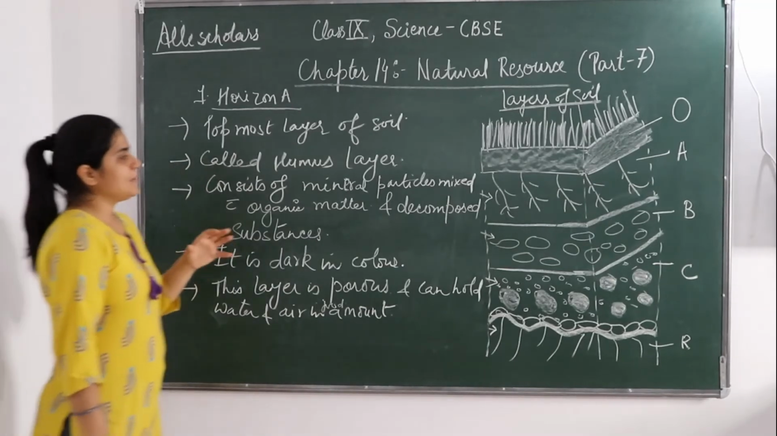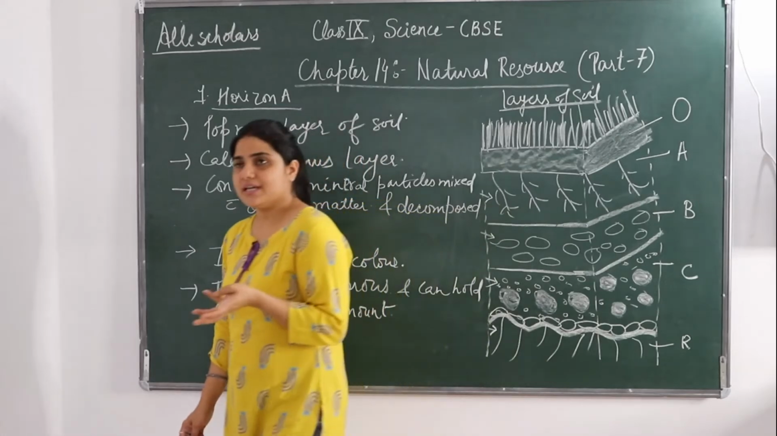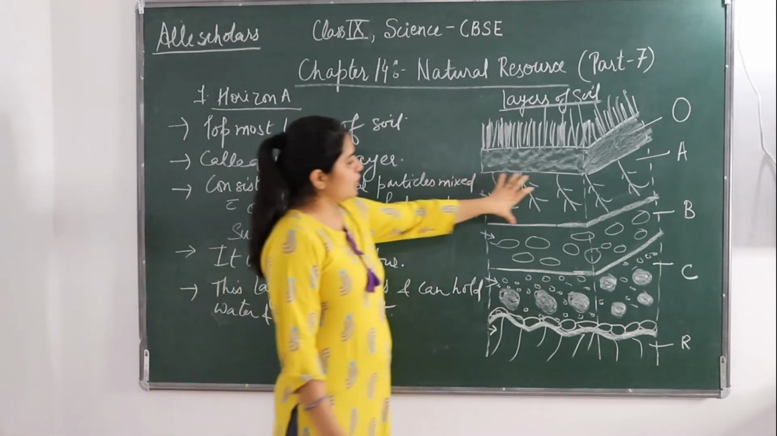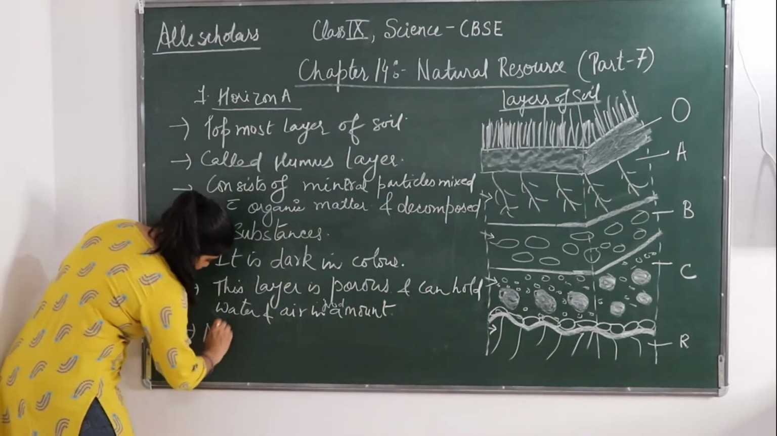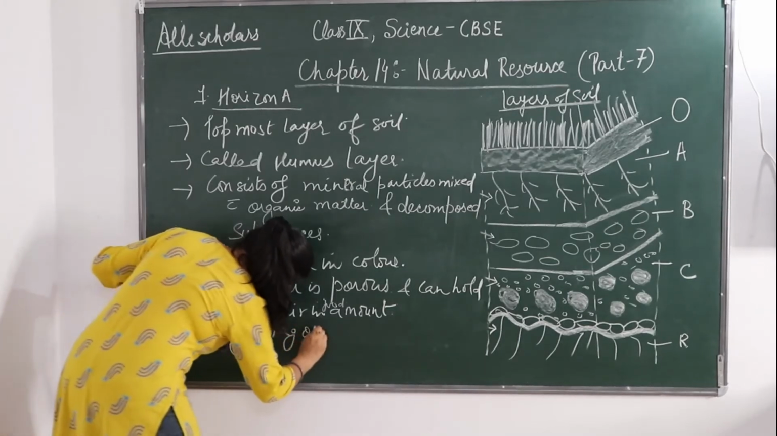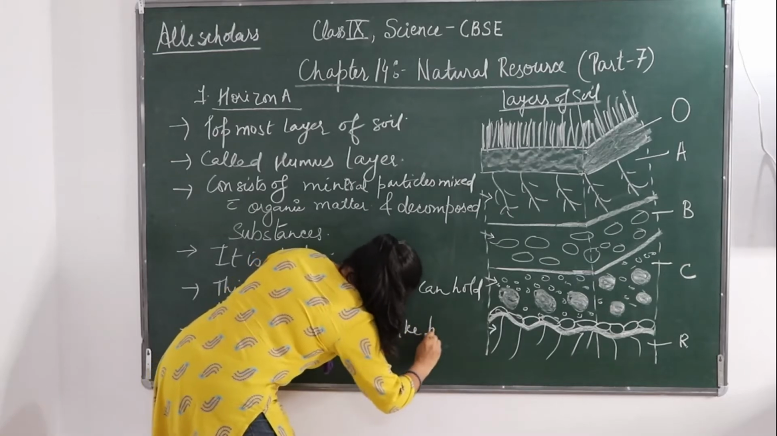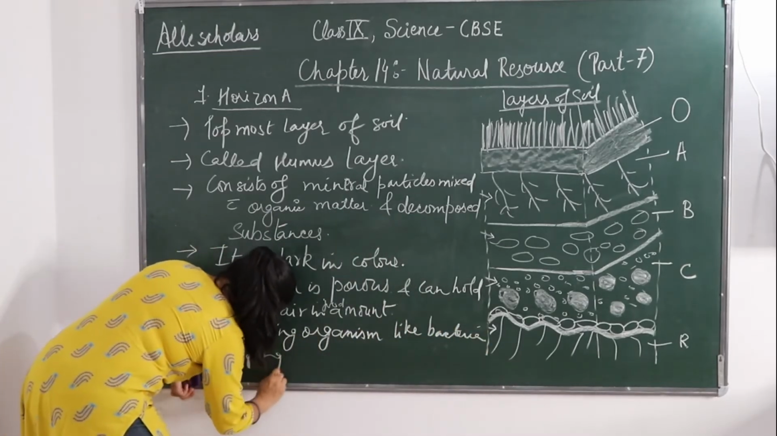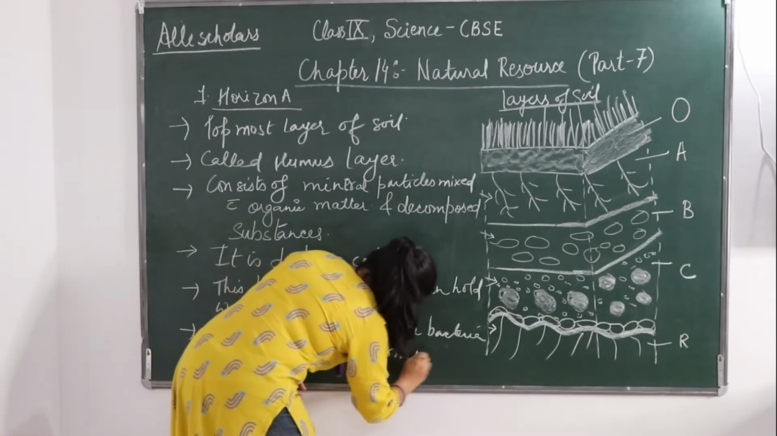Okay, so now what happens? Many living organisms like earthworms, many fungi, many bacteria are present on this topmost layer only. So many living organisms like bacteria, fungi and earthworms are present.